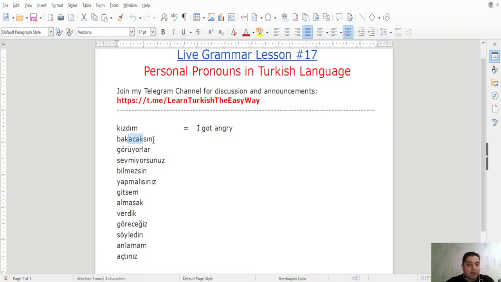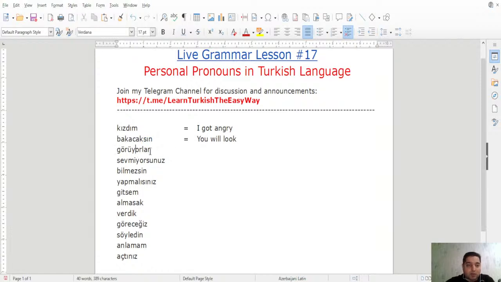And then we have SN. SN was what? Second person singular, right? You singular. So bakacaksın, you will look. Bakmak is to look, you will look. That's how you say it, because of this S and N. That was the rule.